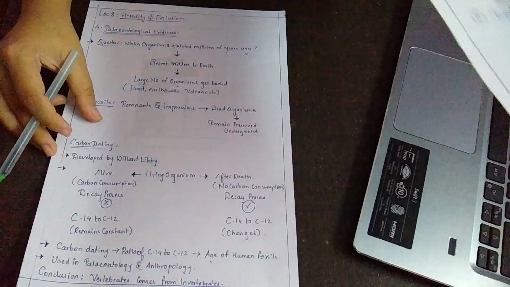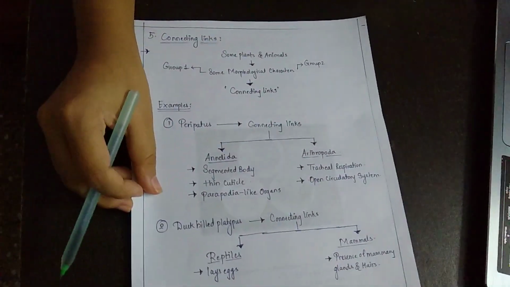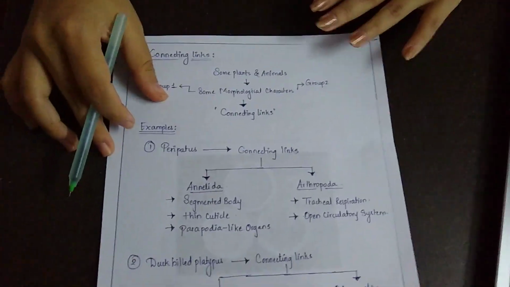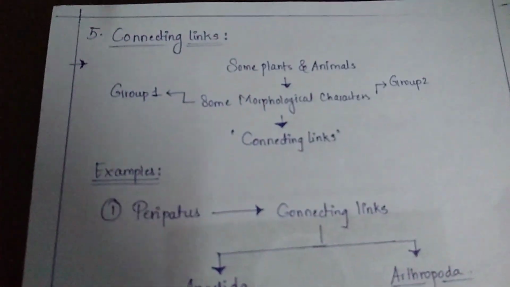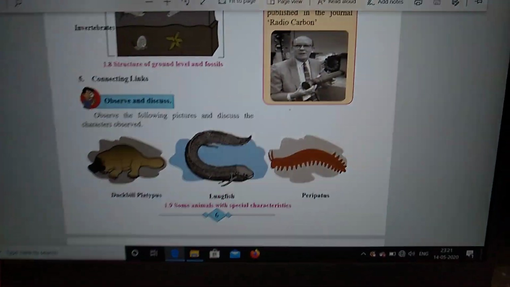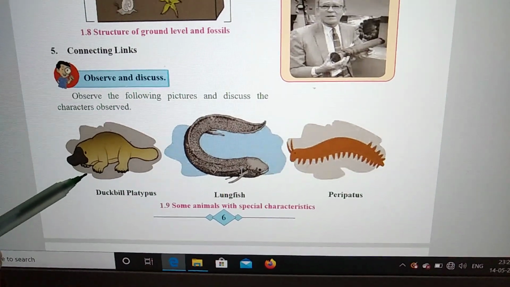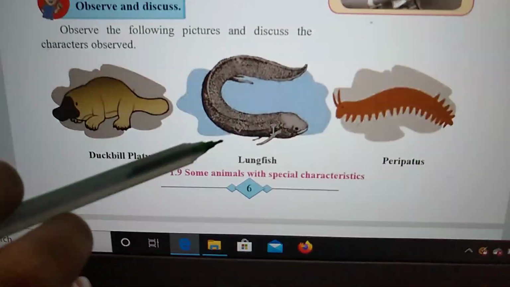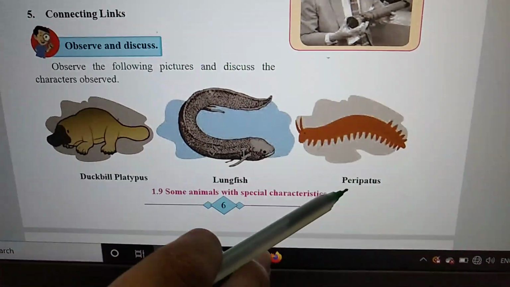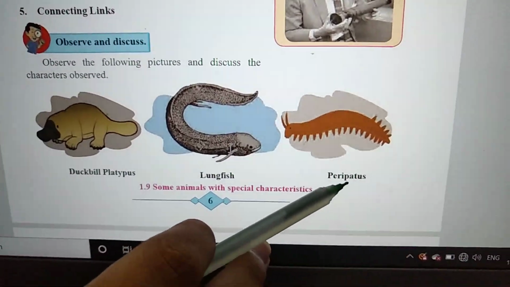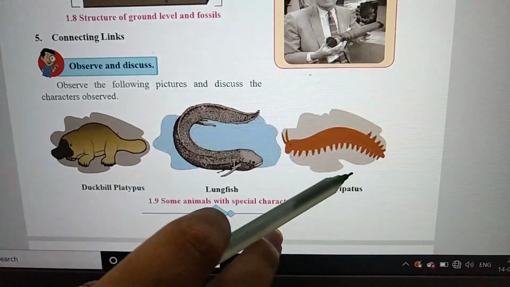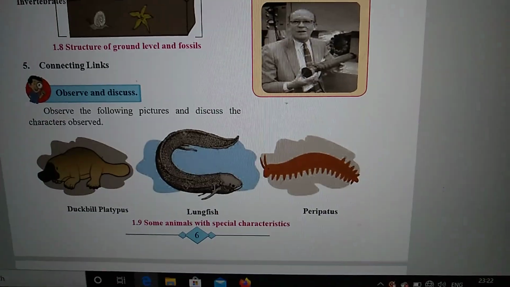Okay. Now we'll be dealing with connecting links. What is the meaning of connecting link? First of all, you see this picture, there are these three organisms. First there is the duck-billed platypus, then the lungfish and then peripatus. So what we will do is compare these pictures and identify their characteristics.